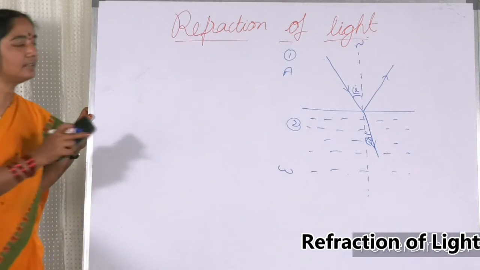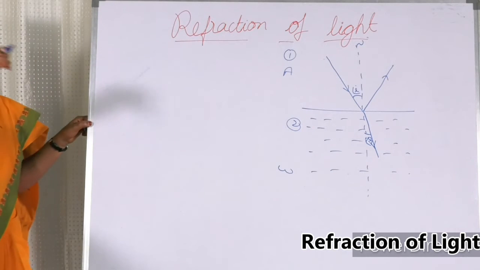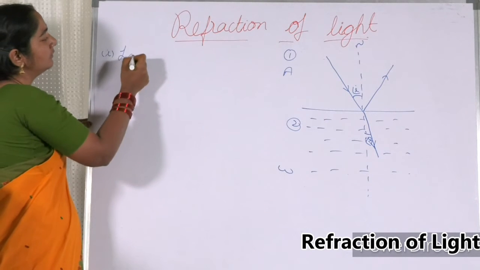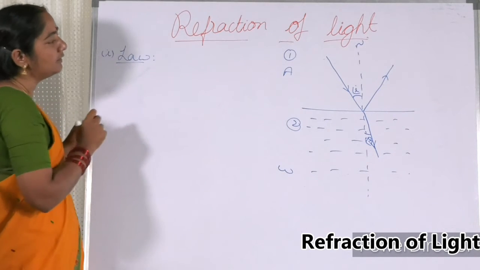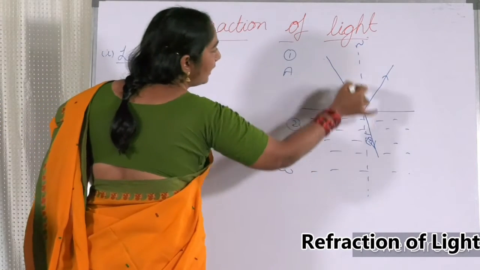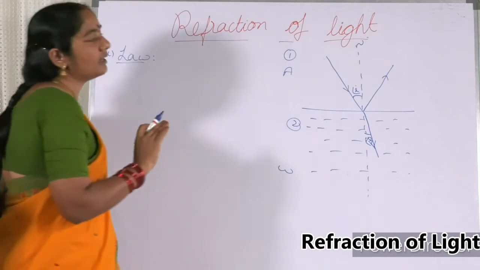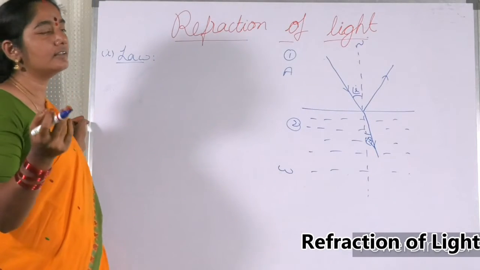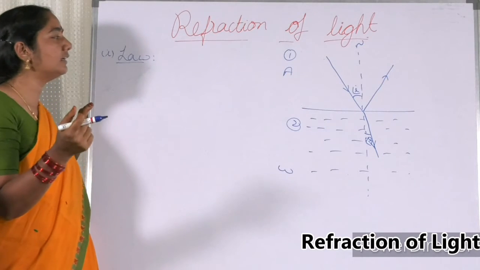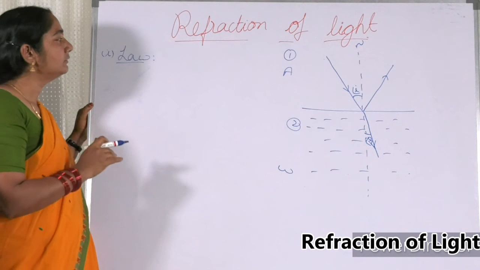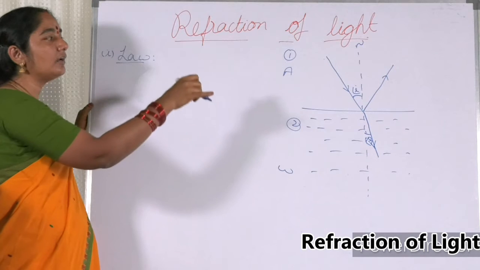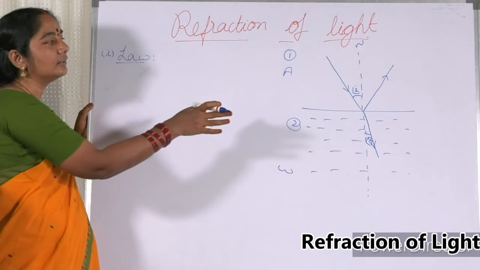Now my dear friends, let us see the laws of refraction. Laws of refraction. Now the first law is the incident ray, the refracted ray and the normal lie on the same plane. This is already discussed in the case of reflection. Also similar definition is there, similar law is there. Here also it is similar. That is the first one. The incident ray, the refracted ray and the normal lie on the same plane.